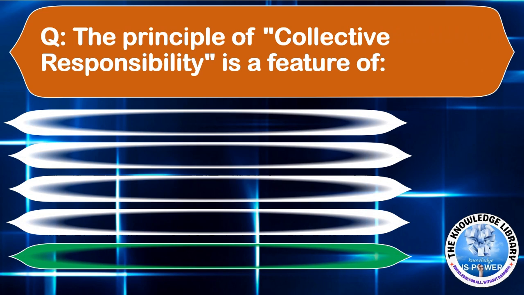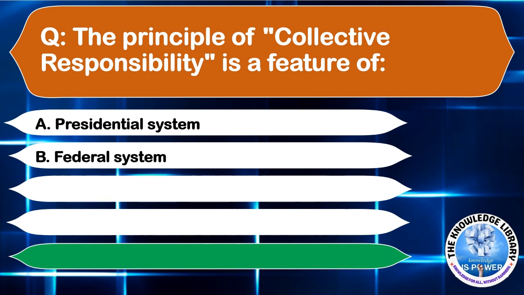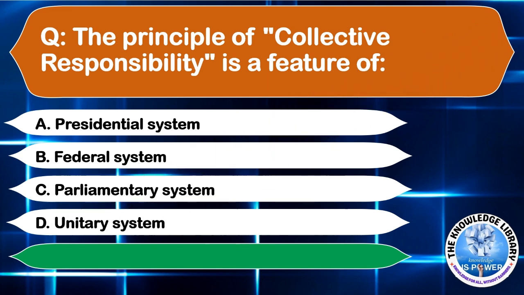The principle of collective responsibility is a feature of option A, presidential system, option B, federal system, option C, parliamentary system, or option D, unitary system. The correct answer is option C, parliamentary system. Moving to the next question.